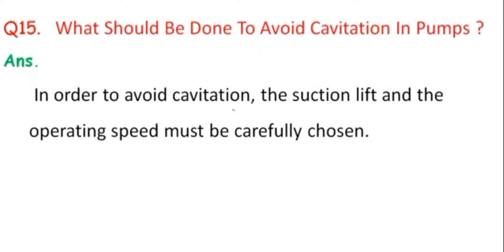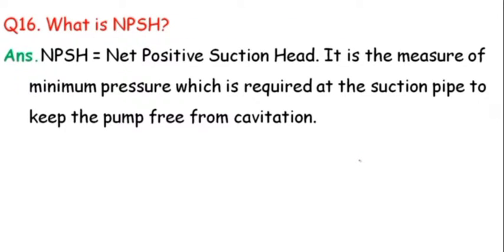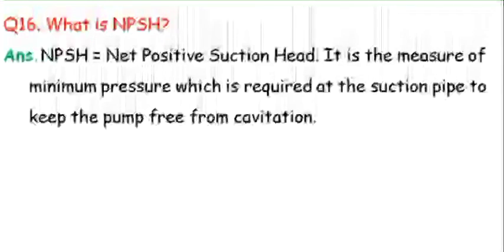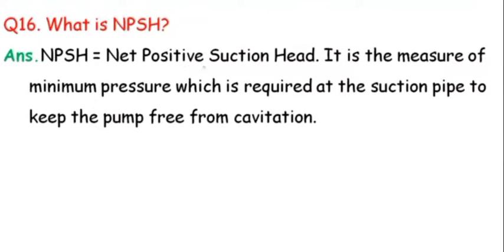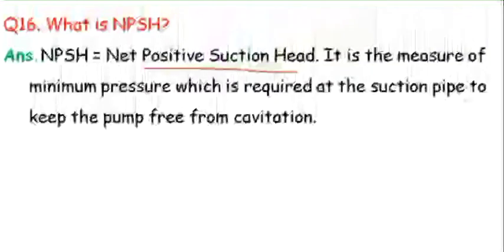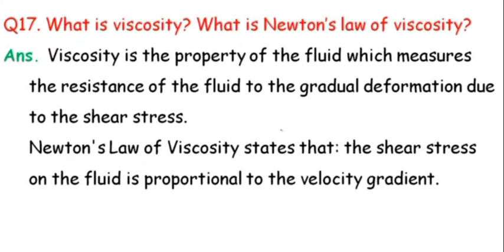15th, what should be done to avoid cavitation in pump? In order to avoid cavitation, the suction lift and the operating speed must be carefully chosen. 16th, what is NPSH? NPSH, net positive suction head. It is a measure of minimum pressure which is required at the suction pipe to keep the pump free from cavitation. होता है net positive suction head.